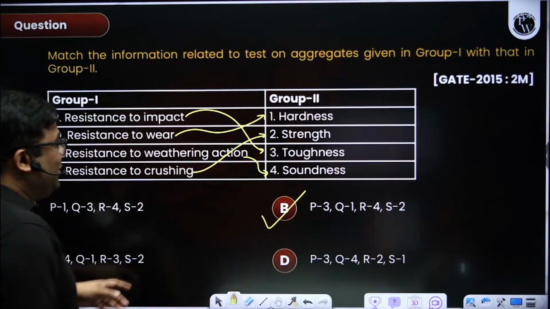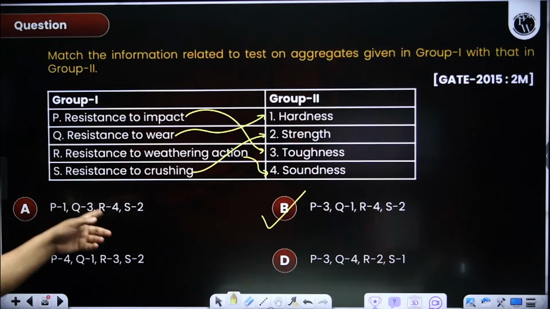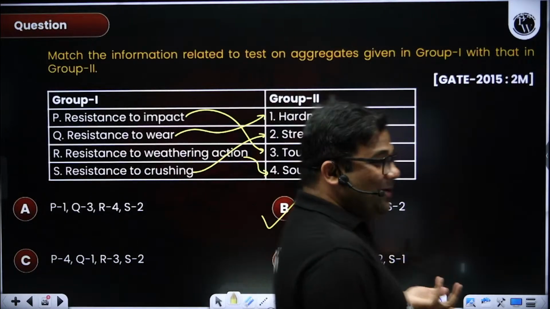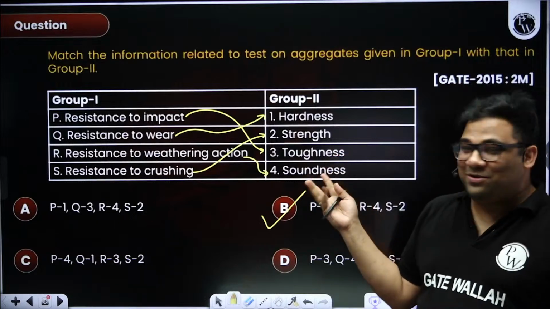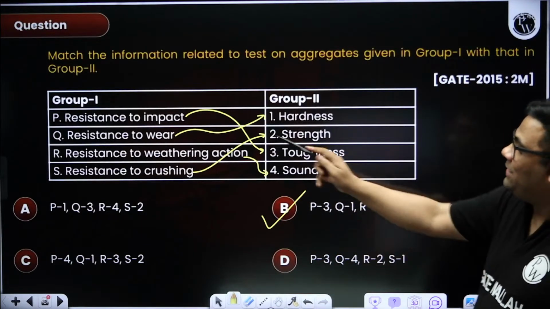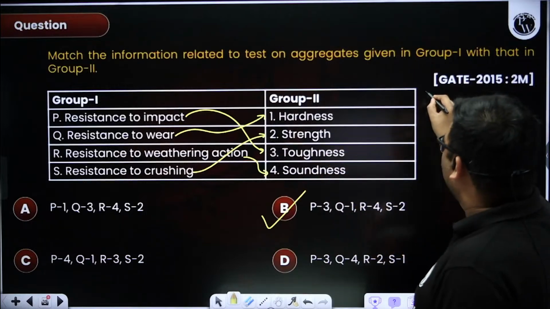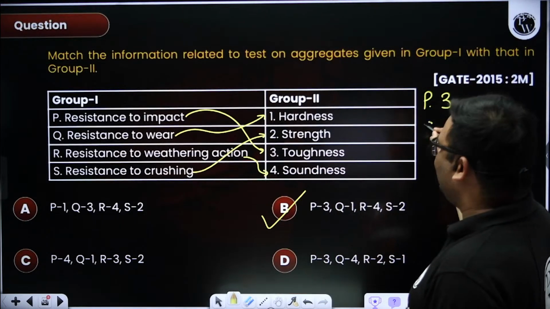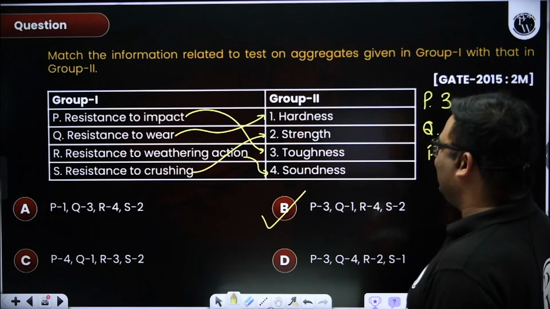See, even if you don't know all of them, suppose it's a match the following. Even if you know 2 also, then you can answer, right? Suppose you are getting confused for wear. You know for sure that P is 3 and you know for sure that R is 4.